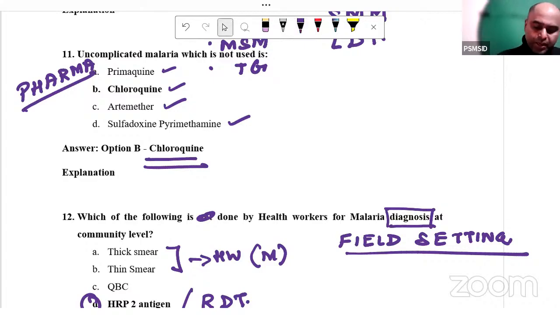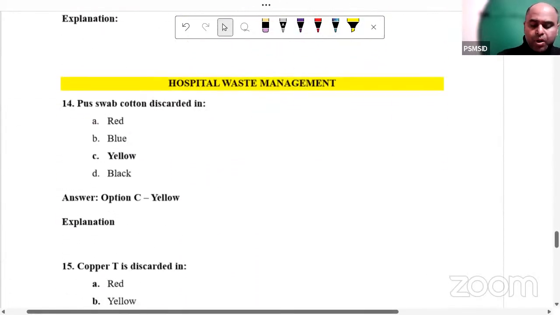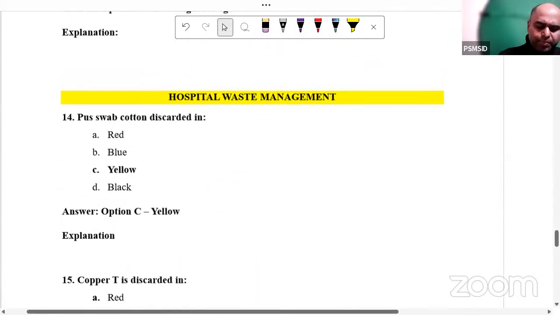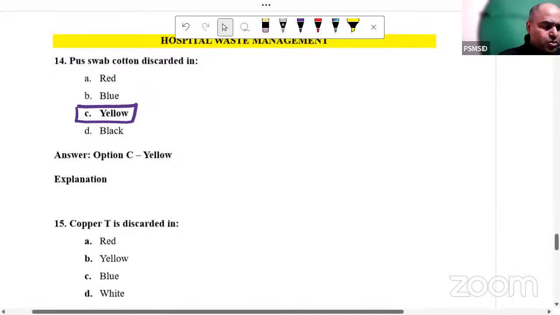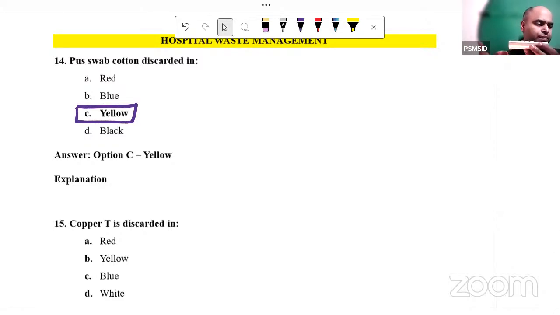Okay, guys? Done? Now, hospital waste management: pus swab, cotton is yellow. Any infective secretion, yellow. Yes, HRP2, it's an ICT kit. You will have a small, white color kit. Yes, Harsh, that kit will help you. The kit picks up HRP2 antigen.